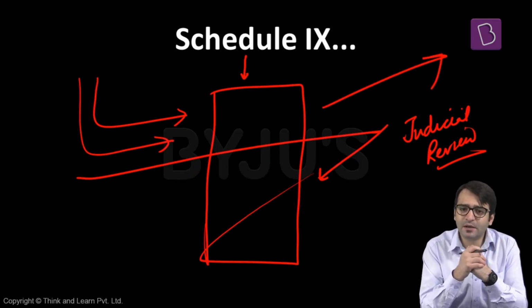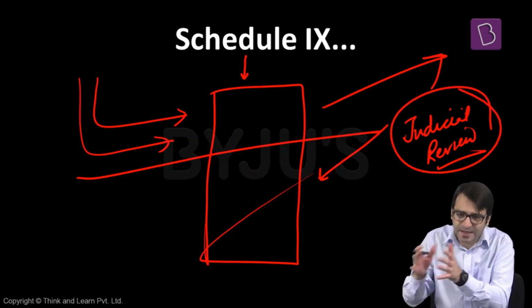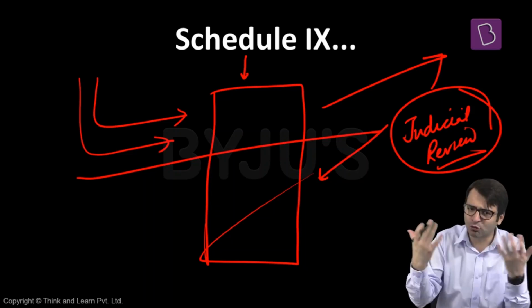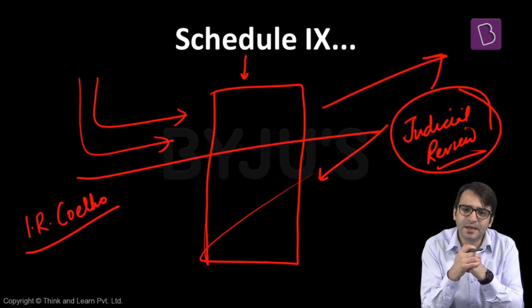But then the question arose: on 24th April 1973, the Supreme Court said in Kesavananda Bharati versus State of Kerala that judicial review is part of the basic structure of the Indian Constitution. How can the 9th Schedule of the Indian Constitution be reconciled with the Kesavananda Bharati verdict? Then came a landmark ruling in 2007 in I.R. Coelho versus State of Tamil Nadu. In this judgment, the Supreme Court made it clear.